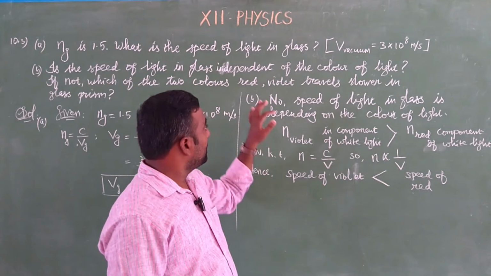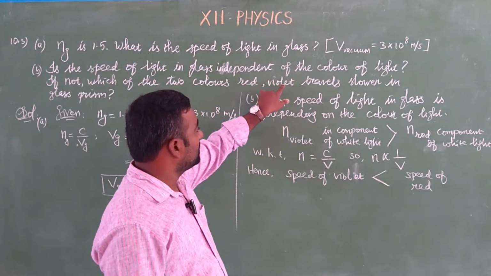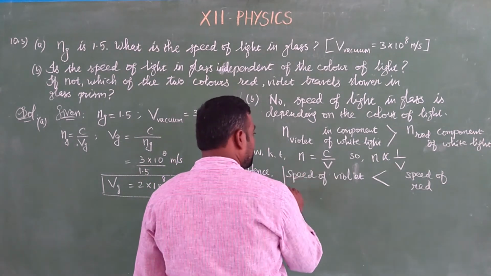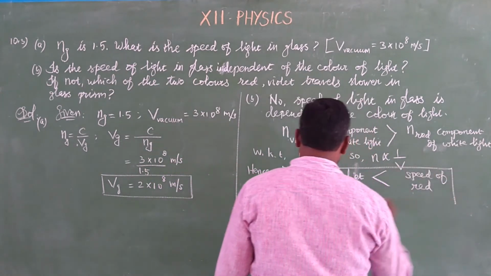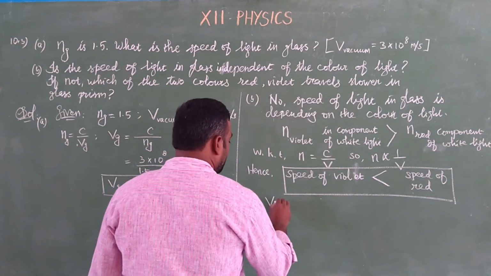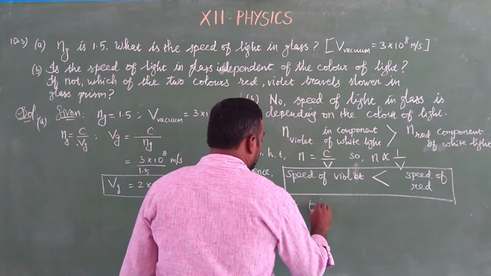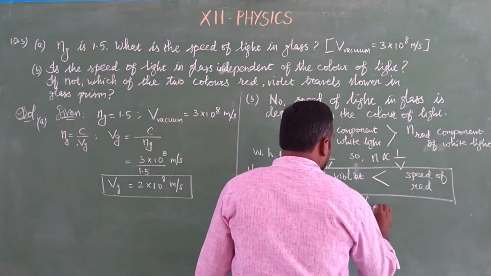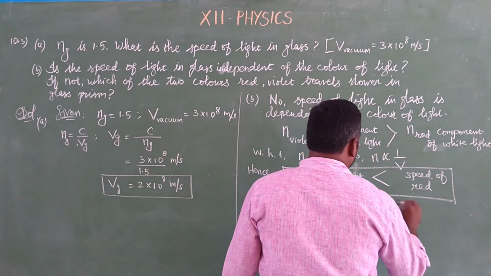So finally we can say that among these two colors, violet travels slower in glass prisms. So from this we can come to the conclusion that, therefore, violet travels slower in glass prism.